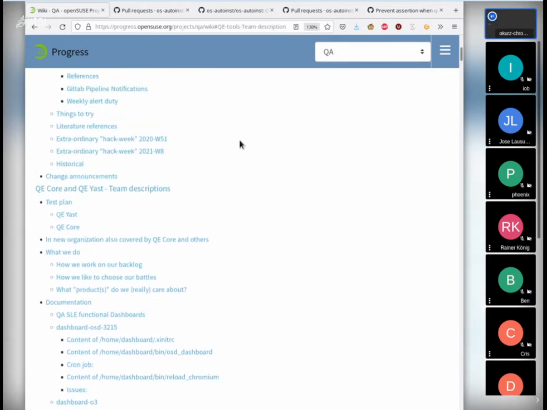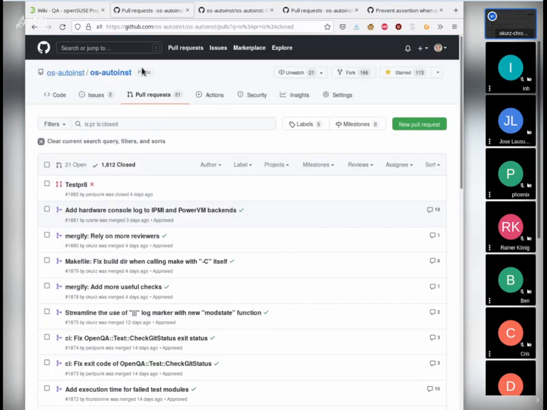So what is Mergify? Mergify is a service that's integrated into GitHub, and we use that in some of our projects on GitHub already. And most of you might have seen that I'm also proposing the use of that for the main openSUSE and SLE testing distribution, also in this distribution, openSUSE.